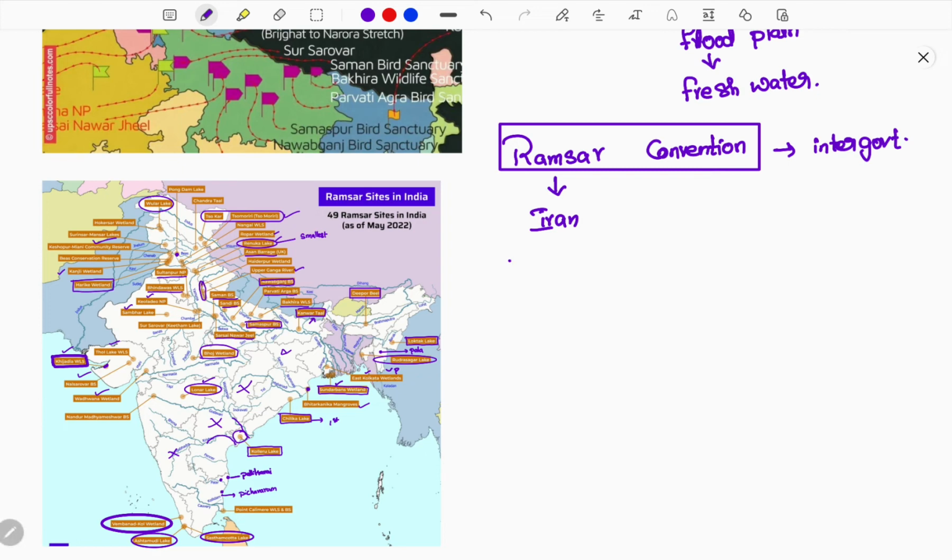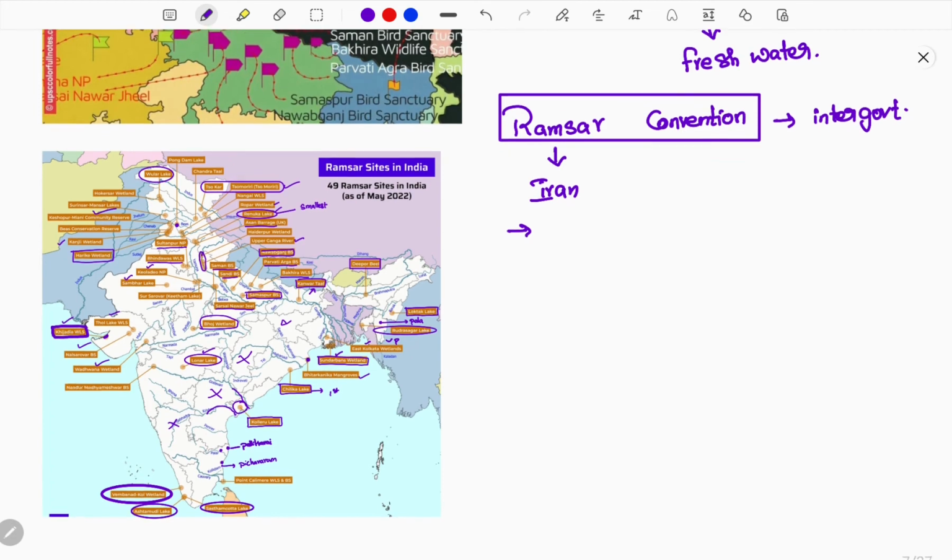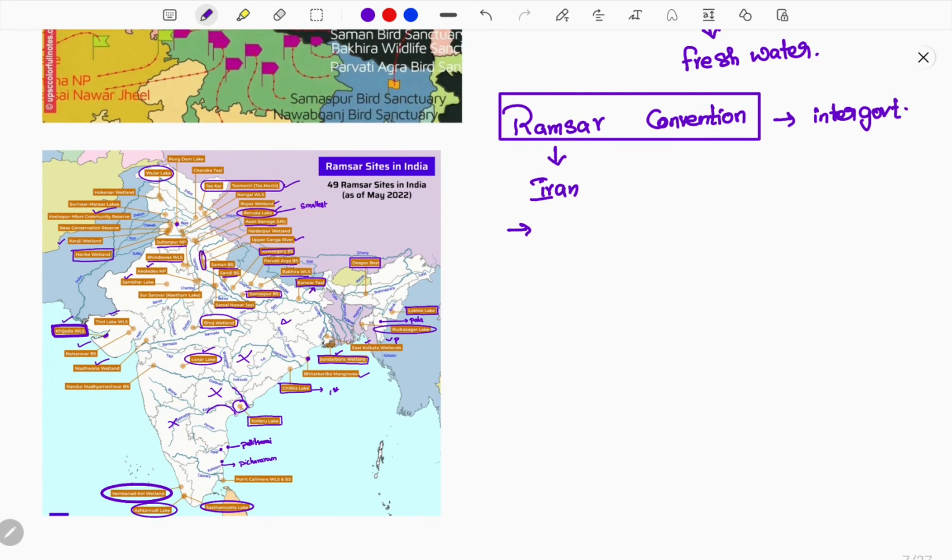Okay, so now I'm going to say something important regarding the international importance of the wetland. Also, when is International Wetland Day? World Wetland Day is celebrated on February 2nd. So February 2nd stands as an important day, part of wetland conservation, because this has been given international importance and is celebrated as Wetland Day.